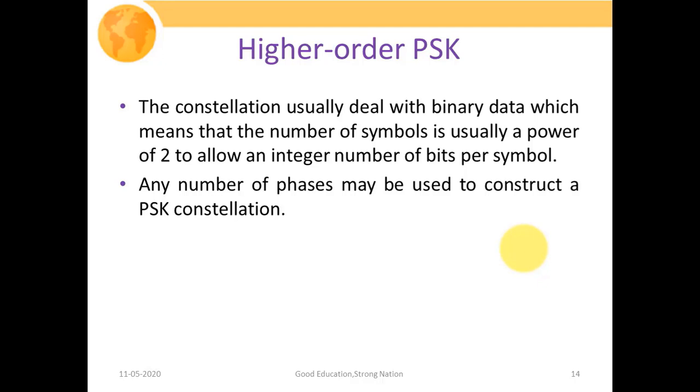So we can have a number of symbols that is a power of 2, that is 2 to the power 2, 2 to the power 3, 2 to the power 4, analogous to having 4, 8 or 16 different symbols. Any number of phases may be used to construct the PSK constellations, either 4, 8, 16 or 32, but the important point is it should be 2 to the power n.